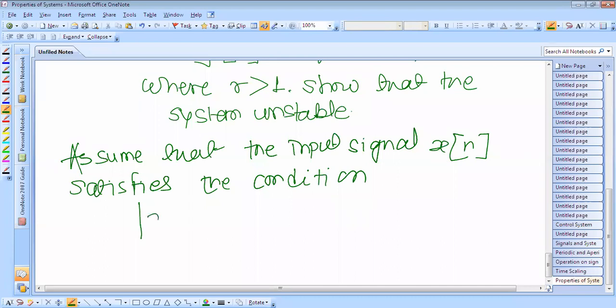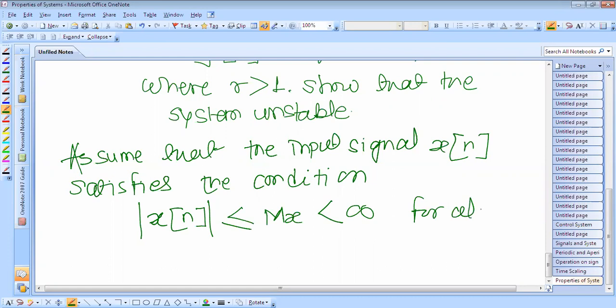That is the absolute value of the input is less than or equal to M of x, which is less than infinity, and this is for all n. So we find that the output is given, modulus of y of n is equal to r raised to power n into x of n.